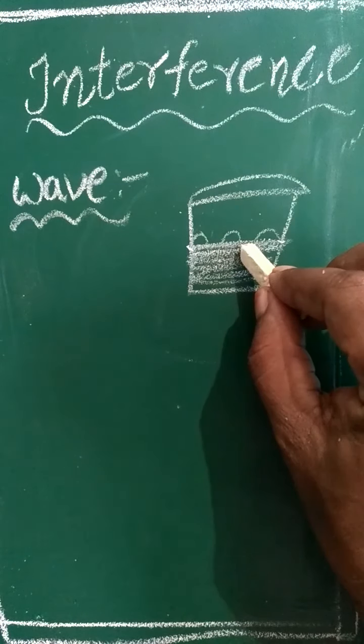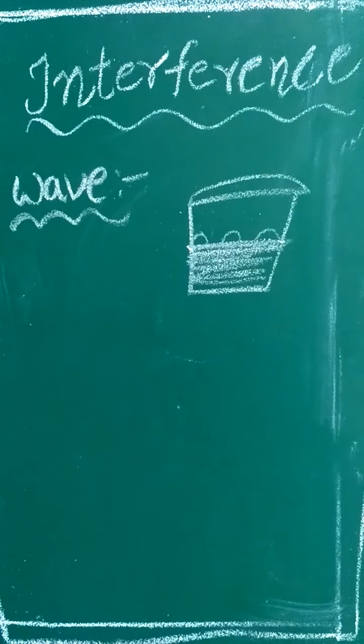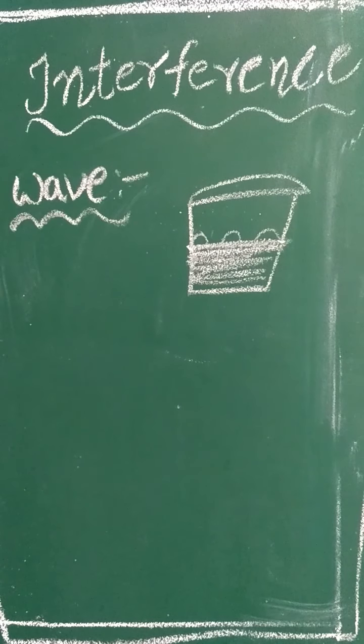Why do these ripples occur? We have created some disturbance in this water medium. In the same way, in any medium, if we create some disturbance, due to the disturbance there are vibrations of the particles. The disturbance in the medium is called a wave.